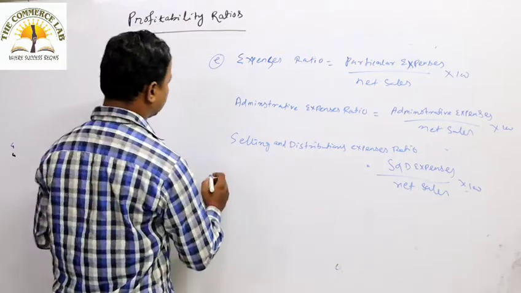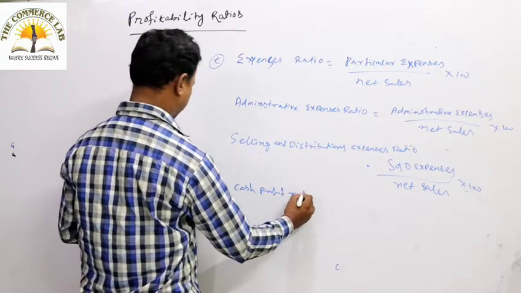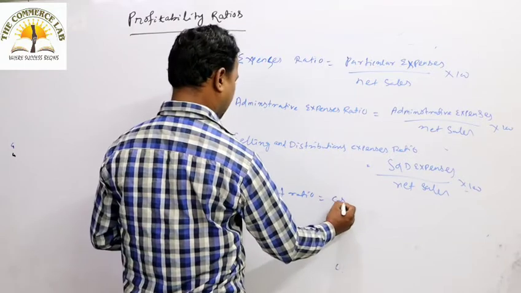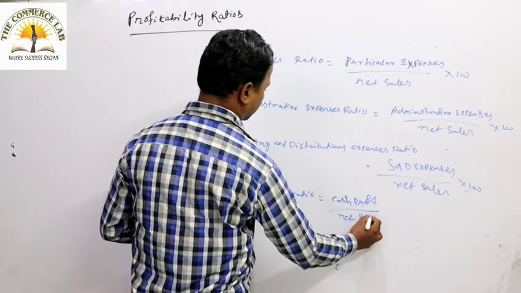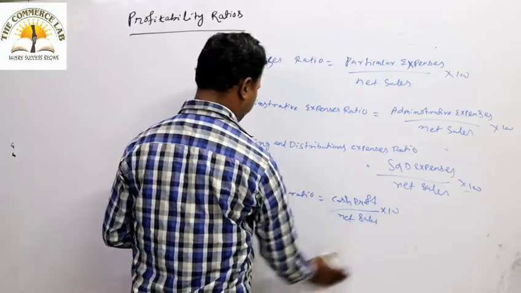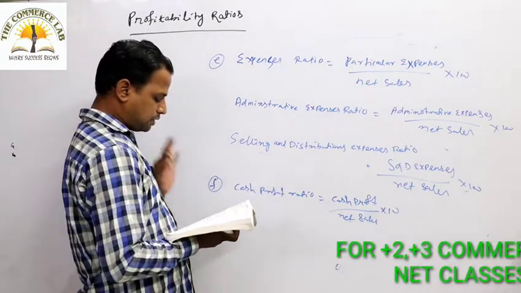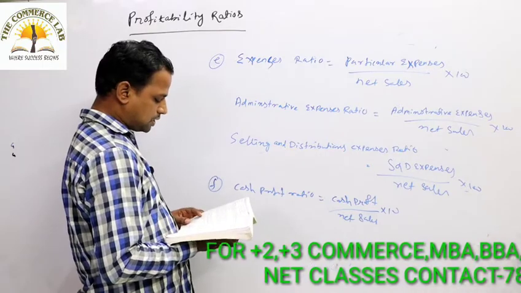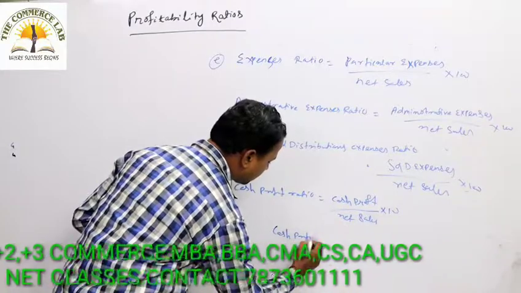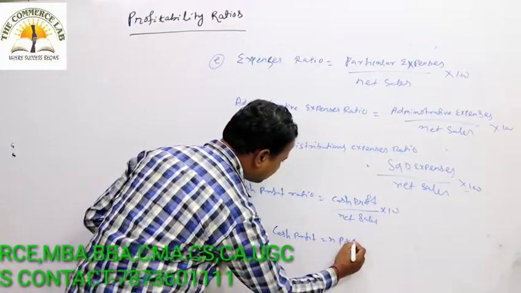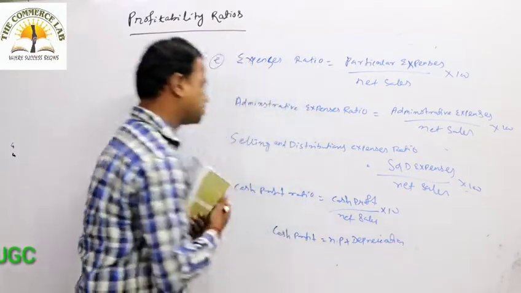Then another ratio is the cash profit ratio. So what is cash profit ratio? It can be calculated as cash profit by net sales into 100. So these are the various ratios which come under the profitability ratio. Cash profit divided by net sales into 100. So what is cash profit? Cash profit is nothing but the net profit plus depreciation.